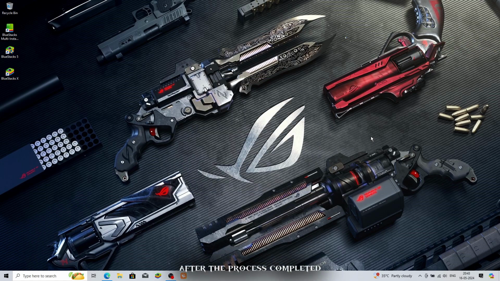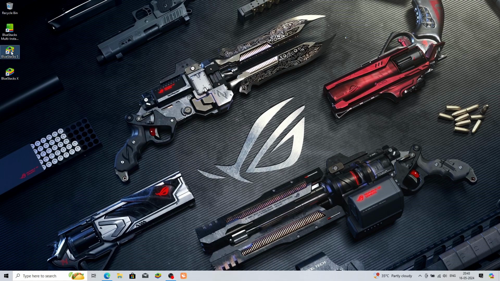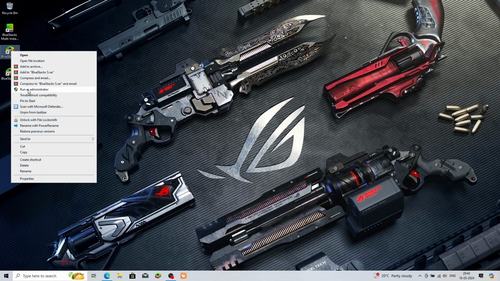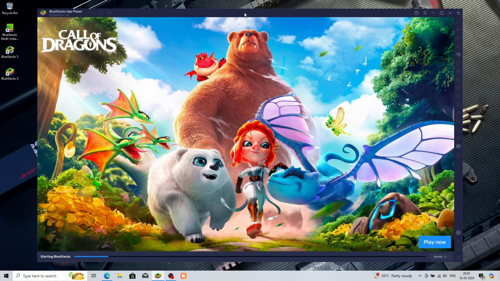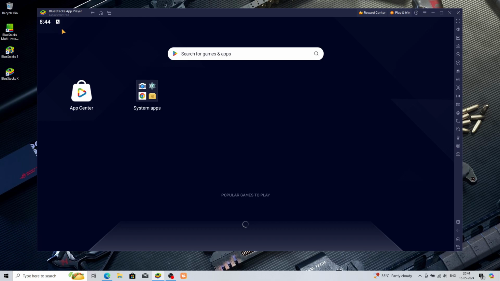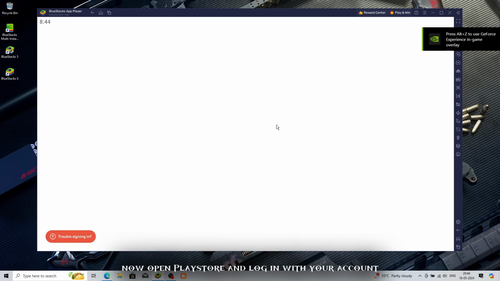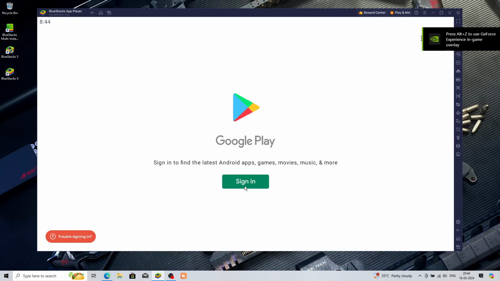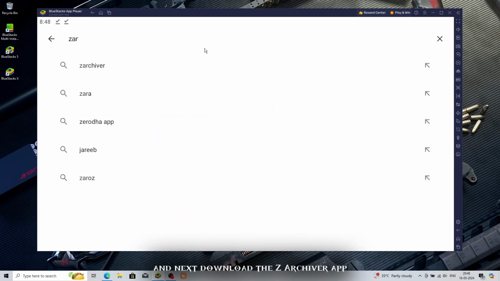After the process is completed, open BlueStacks. Now open Play Store and log in with your account. And next, download the Z-Archiver app.